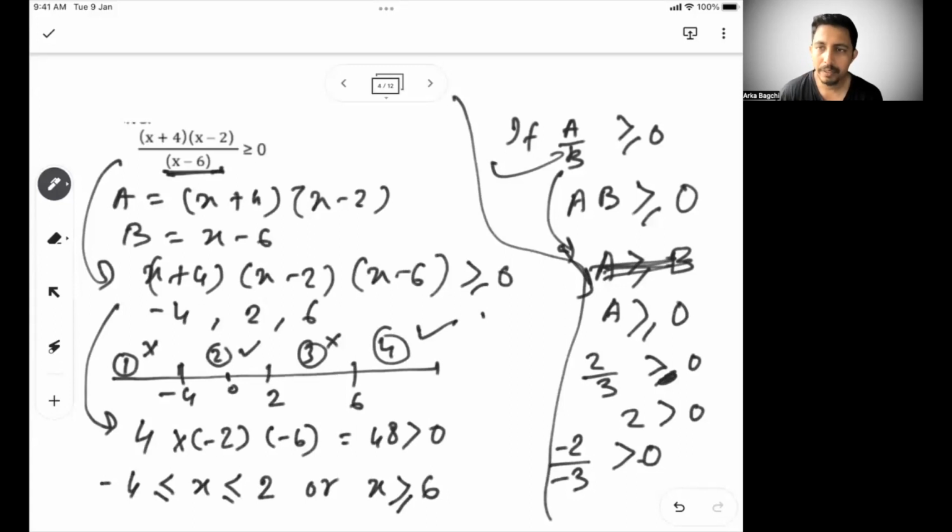The moment you put x equal to 6, it will be infinite or cannot be determined because your denominator becomes 0. So this equal to sign will not be there, and x has to be more than 6. So whenever we say the fourth zone is the solution zone, it will not have 6 as the solution. It will have any value higher than 6 as a solution. So be careful about what is given in the equation.